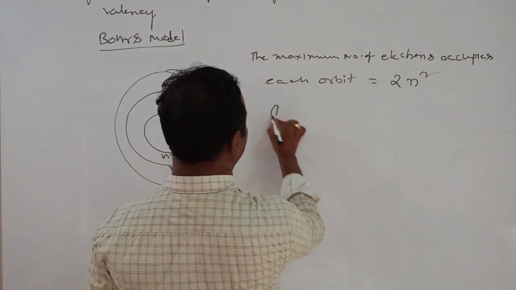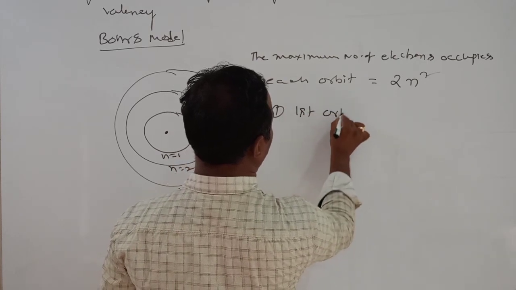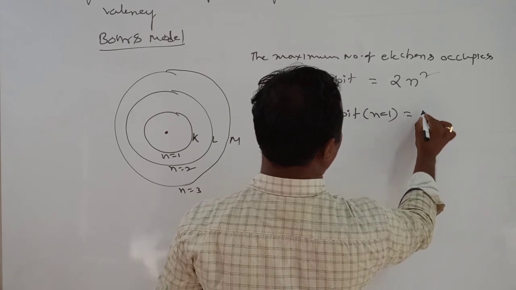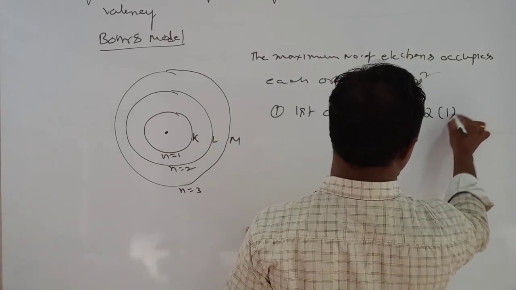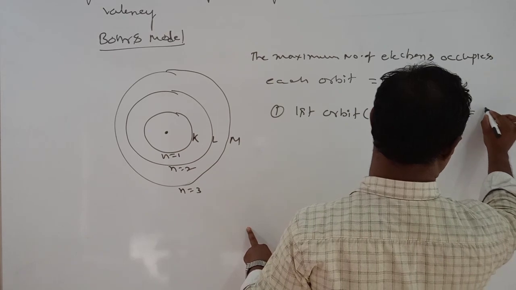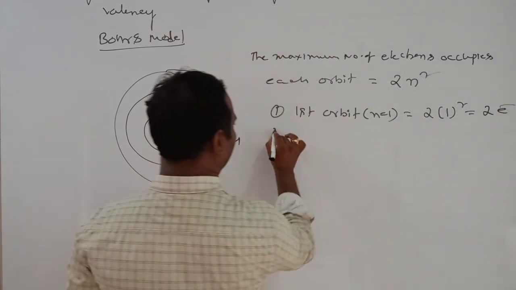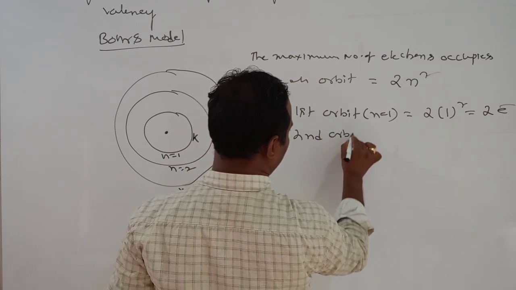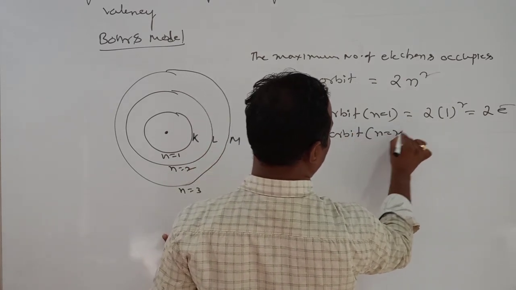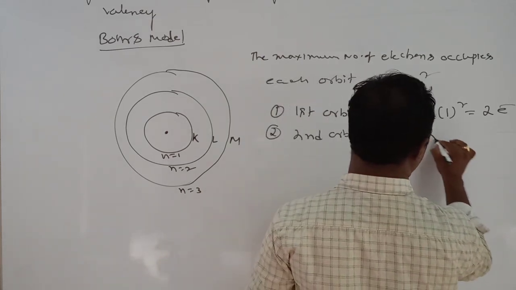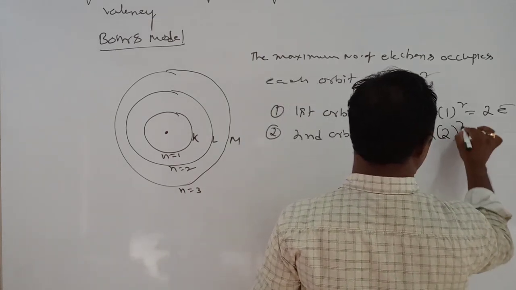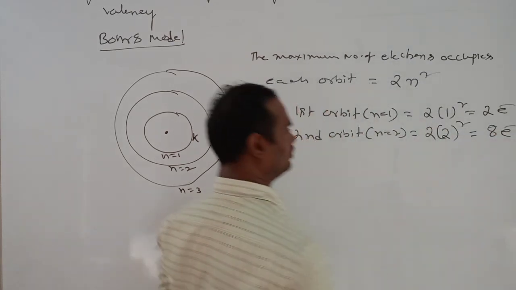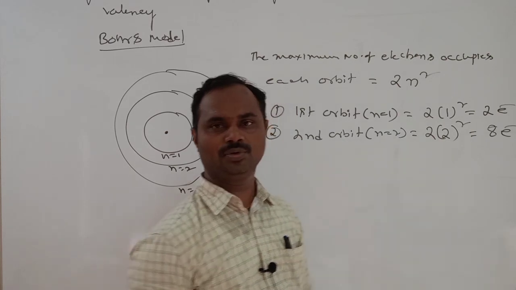Based on this, the first orbit means n is equal to 1. Here 2n square, 2 into 1 whole square, is nothing but 2 electrons. In the second orbit, n equal to 2, the maximum electrons are 2 into 2 square, 2 square means 4, 4 into 2, 8.